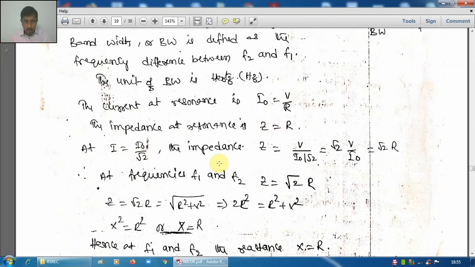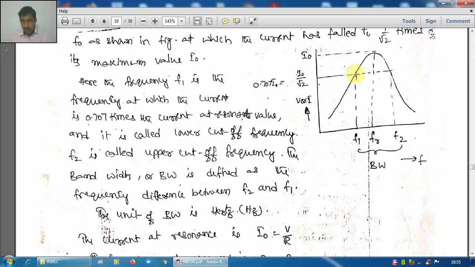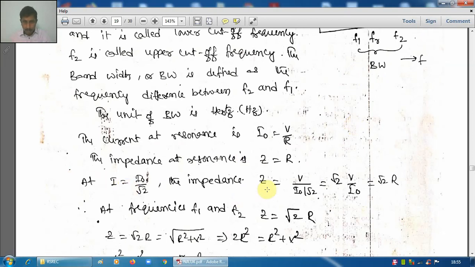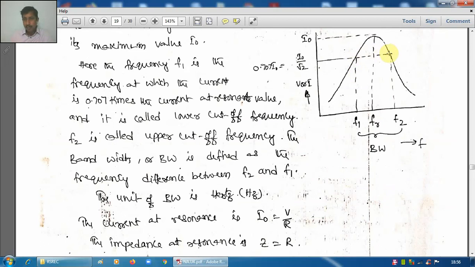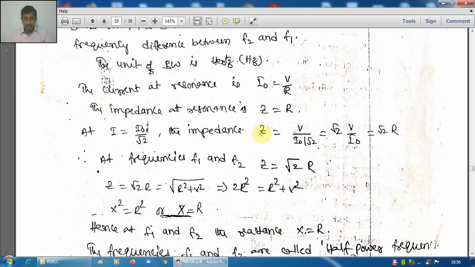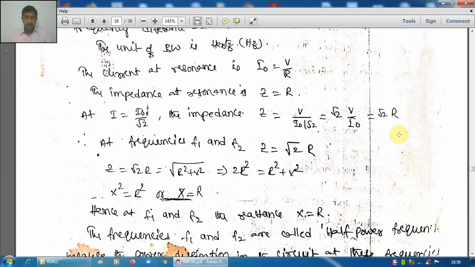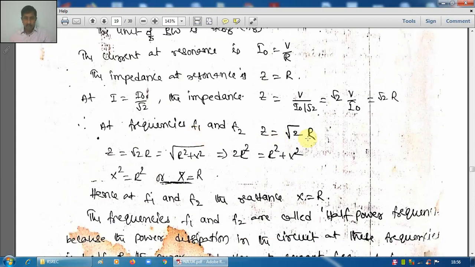Now, at I equal to I0 by root 2, for this value, what is the value of impedance Z? Z equals V by I. But I equals I0 by root 2. So if we substitute I equals I0 by root 2 at that particular point, this is equal to root 2 into V by I0. V by I0 from this equals root 2 R. So at these 2 points, if you express Z, it is nothing but root 2 R. That is given here. At f1 and f2, Z equals root 2 R.